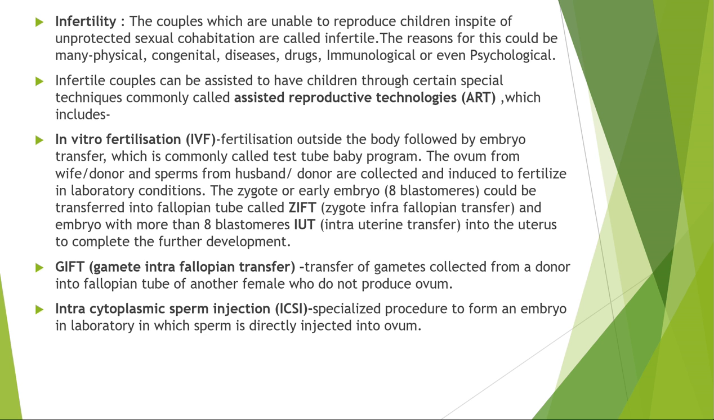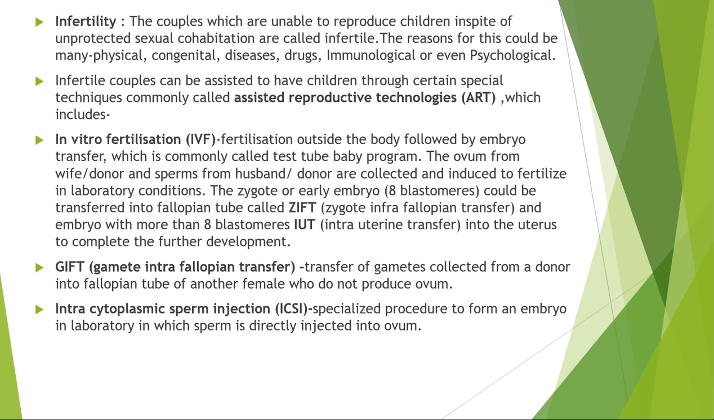In this method, what happens? The ovum collected from a donor could be used to assist the females who cannot produce the ovum but can provide the suitable environment for the fertilization. Such type of method is called the gamete intrafallopian transfer.